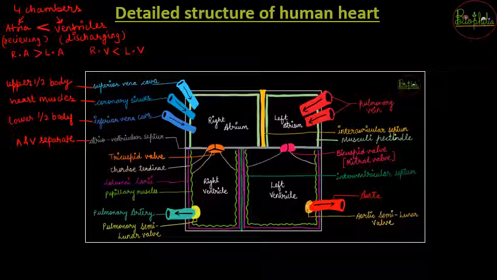So to understand the tricuspid valve, the chordae tendineae and the papillary muscles, you need to understand a simple logic or an example that will help you understand these three structures.